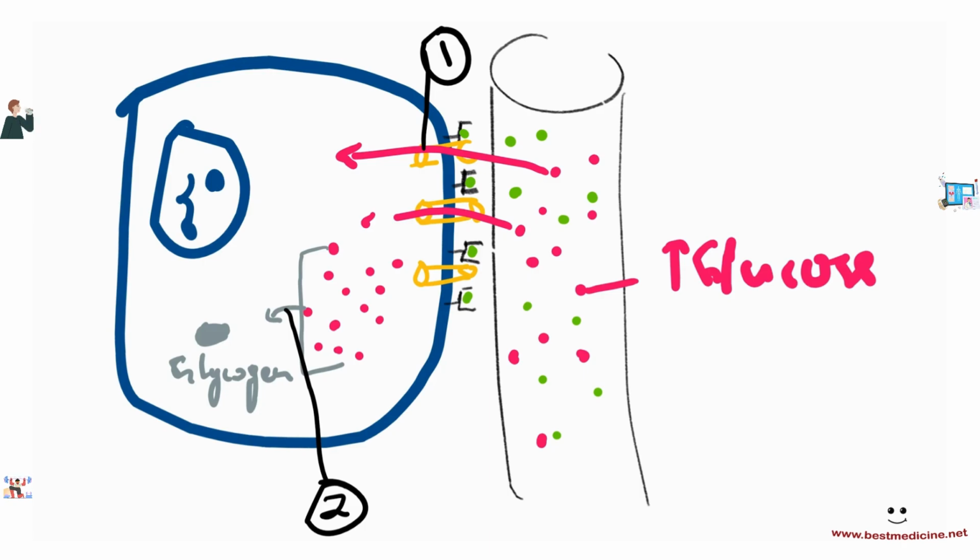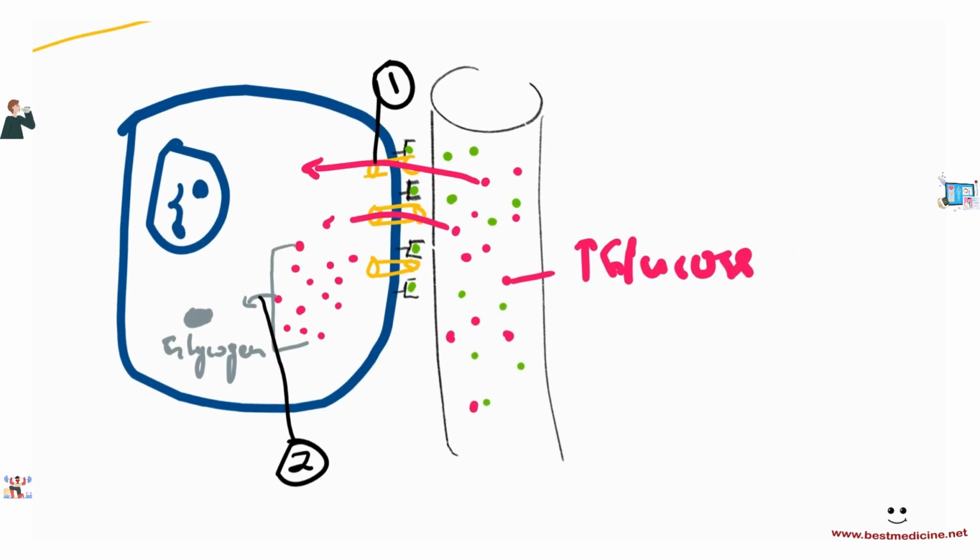Well, what about glucagon? What does glucagon do? Let's have a look. Let's draw this in purple. Glucagon does the opposite. Glucagon causes breakdown of glycogen back to glucose, okay? Glucagon causes breakdown of glycogen back to glucose. So that's the function of glucagon.